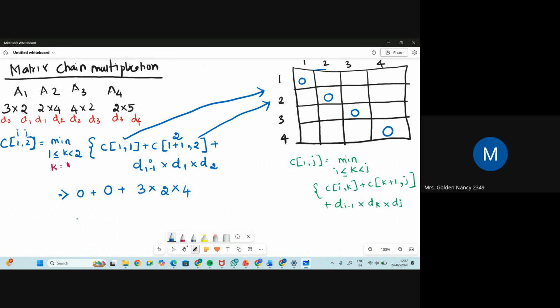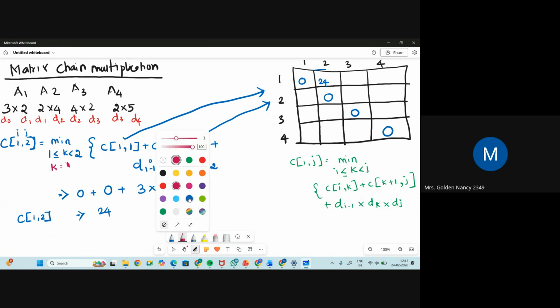So what will be the value now? What is the value of C of 1 comma 2? This box 1, 2. This box value is 0 plus 0 plus 3 cross 2 cross 4. 4 2s are 8, 8 3s are 24. So the value of C of 1 comma 2 is 24. I have just substituted those values inside the formula and I got the answer. We have to maintain the k value also. At what value of k did I get 24? When k is equal to 1, I got this value.